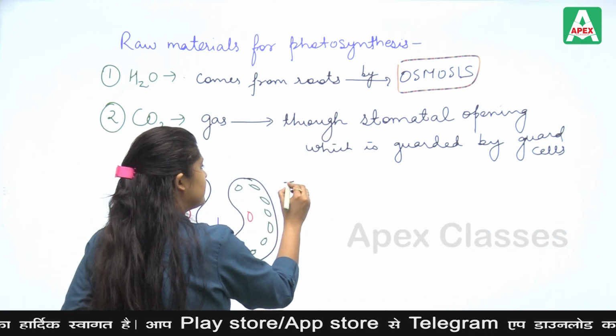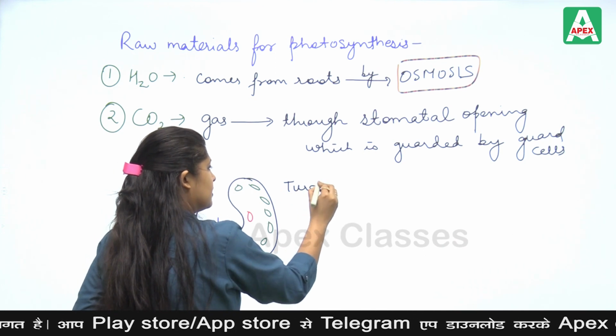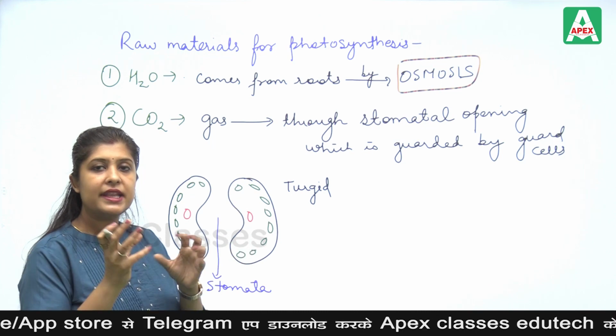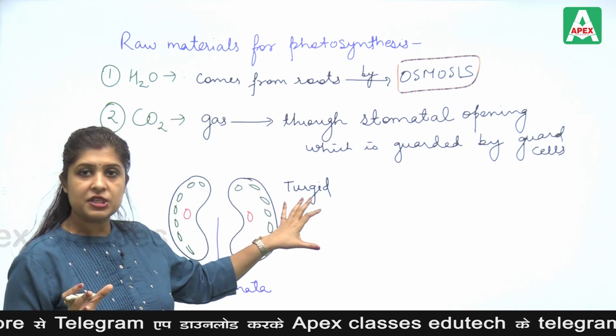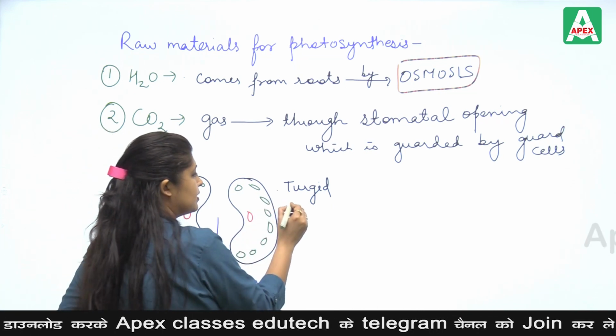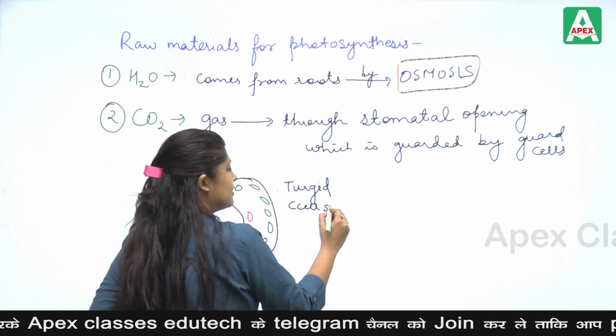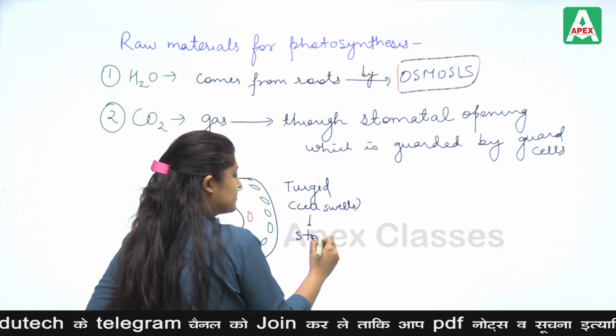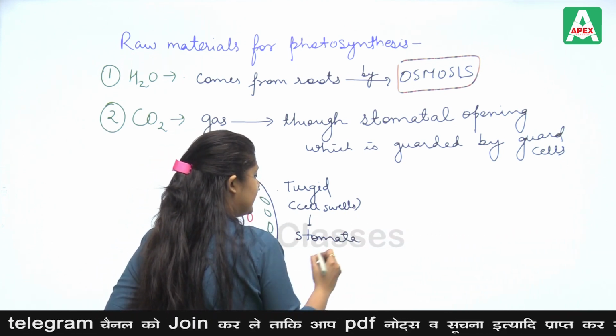Now, when they are turgid, that means when they have water in them, they swell. In the turgid condition, the cell swells and ultimately the stomata opens during the daytime.